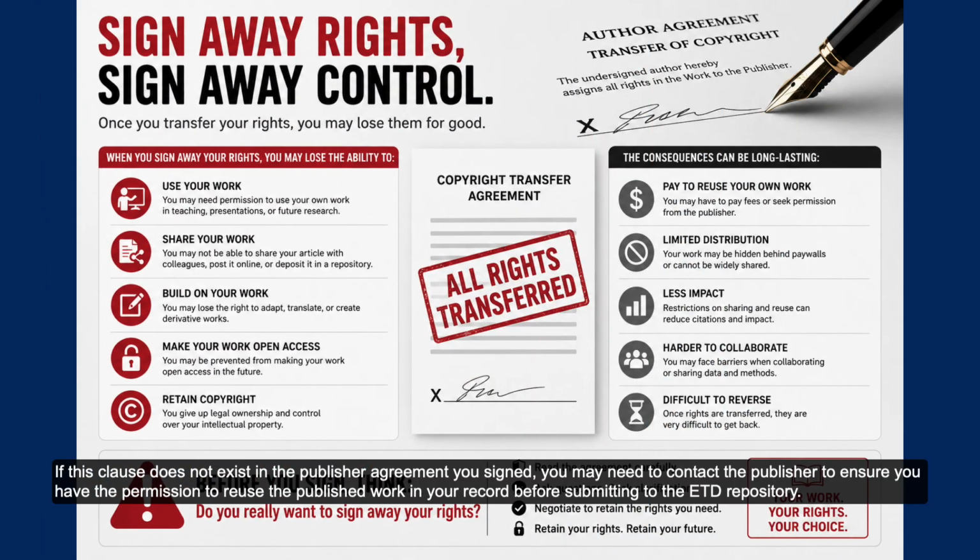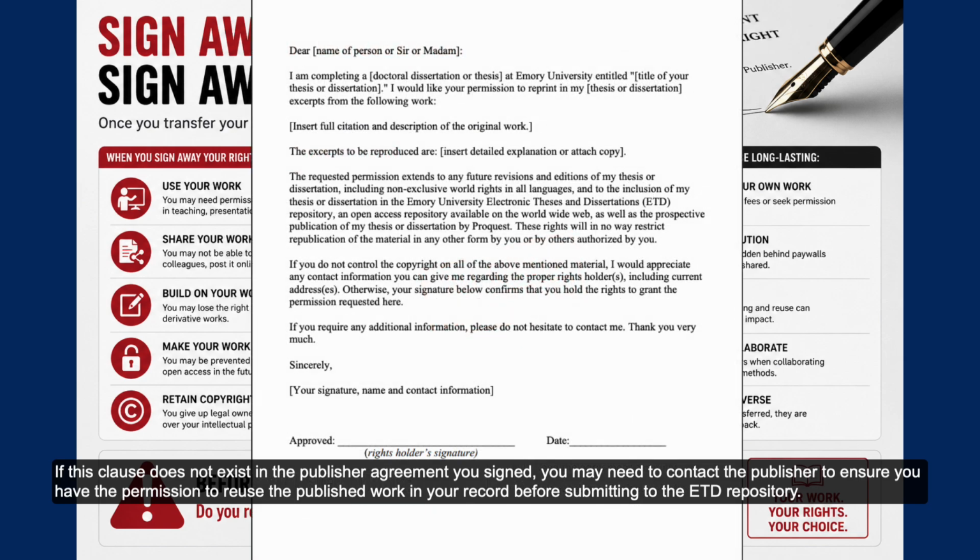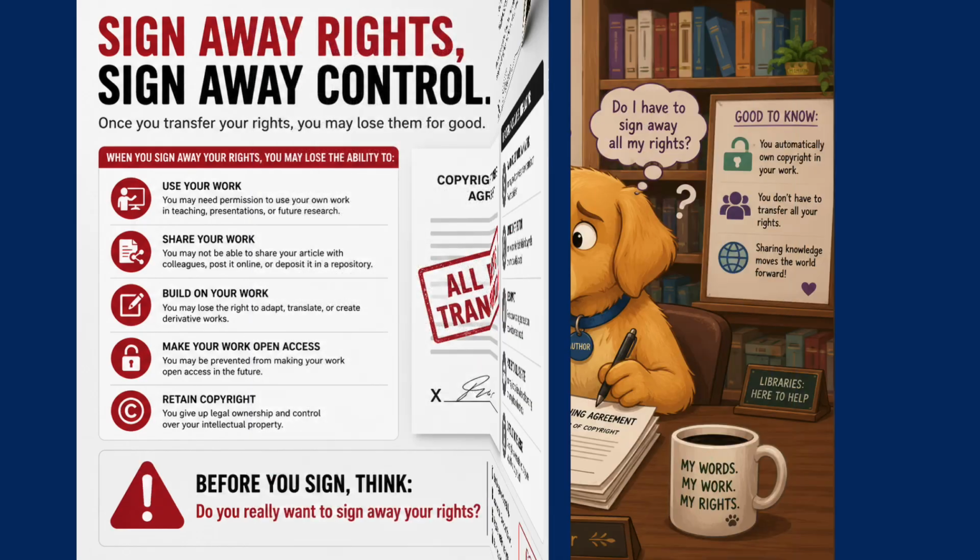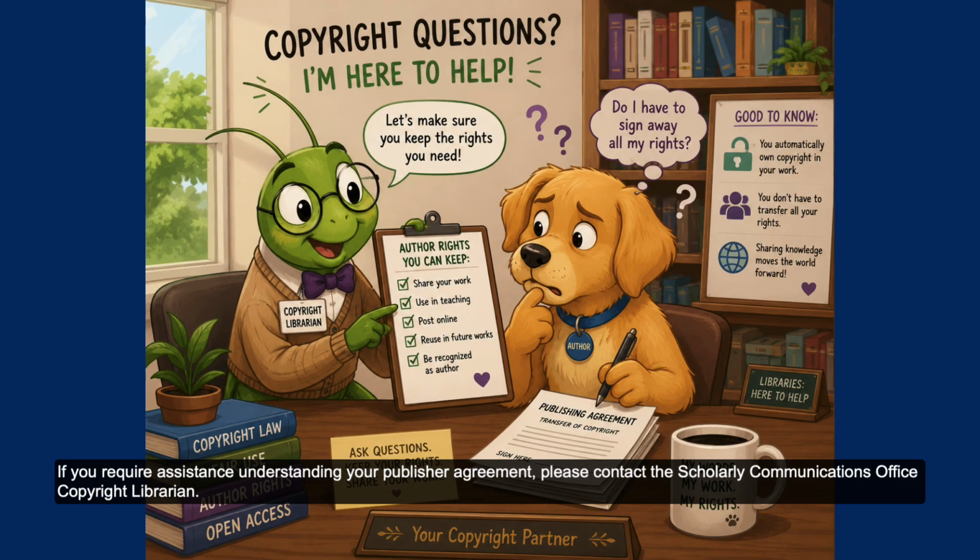If this clause does not exist in the publisher agreement you signed, you may need to contact the publisher to ensure you have the permission to reuse the published work in your record before submitting to the ETD repository. If you require assistance understanding your publisher agreement, please contact the Scholarly Communications Office Copyright Librarian.